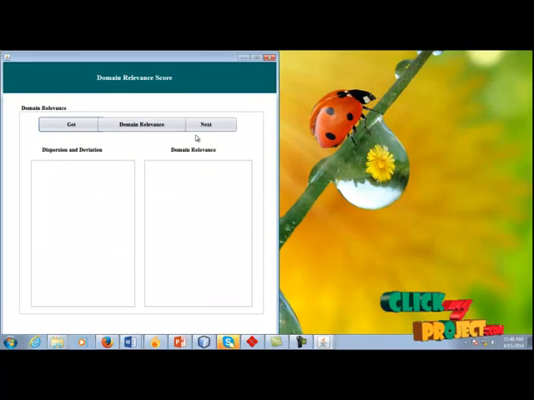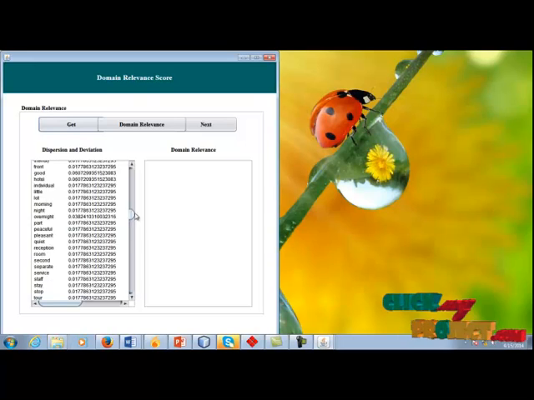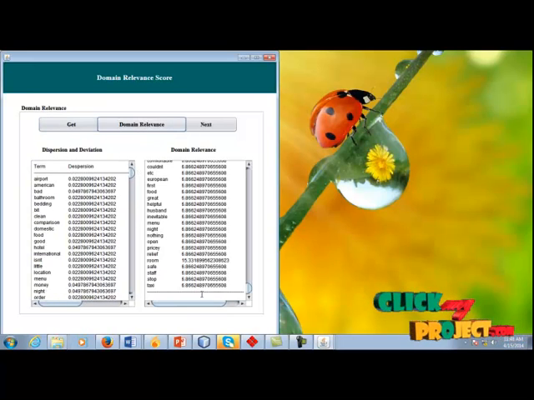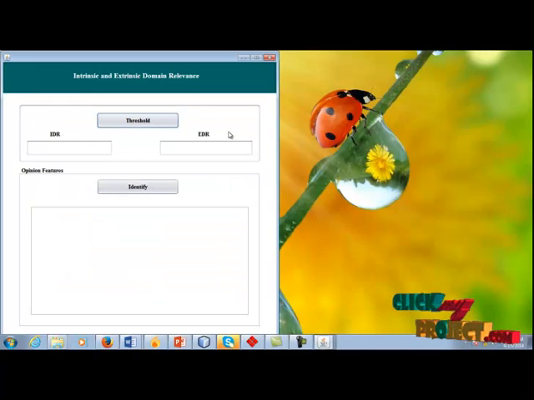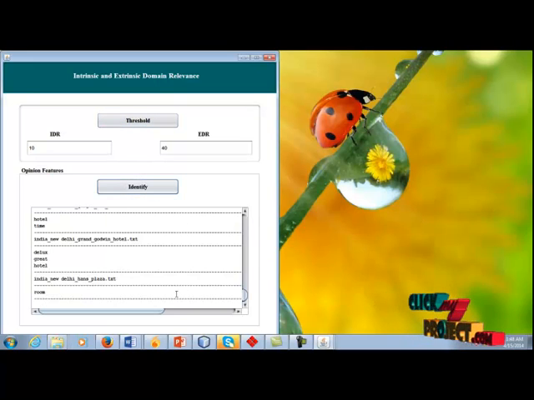Based on both dispersion and deviation, we are going to calculate the domain relevance. The domain relevance was found successfully. Next, we are now identifying the opinion features based on the domain relevance score calculated before. Let the user define the threshold, and the opinion features are identified successfully.